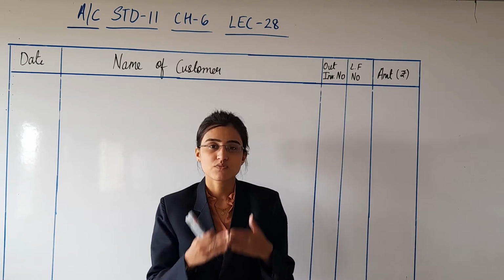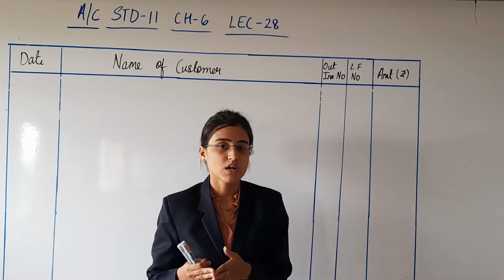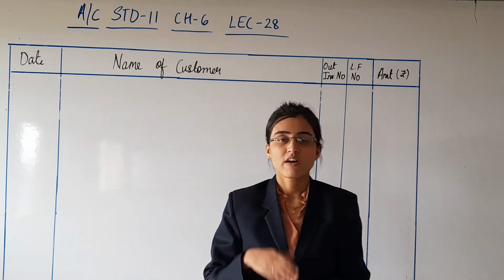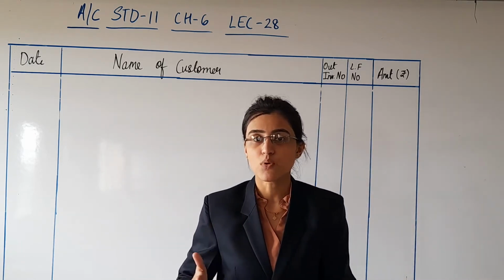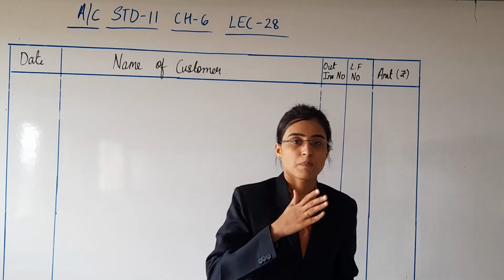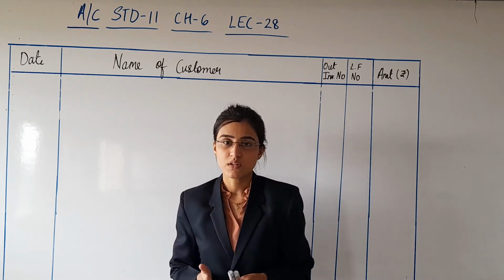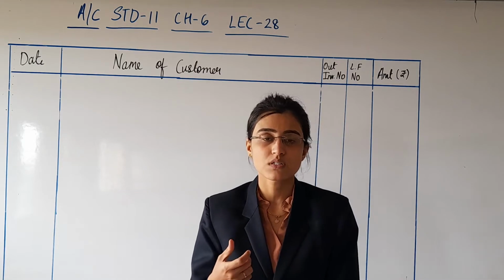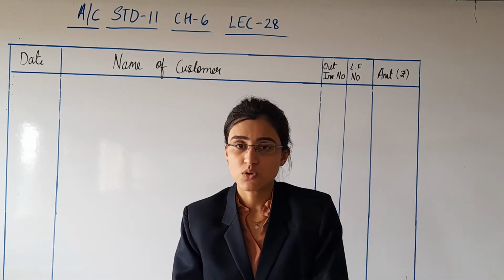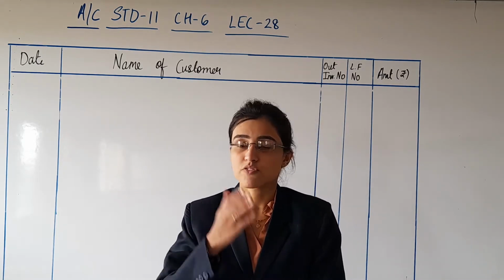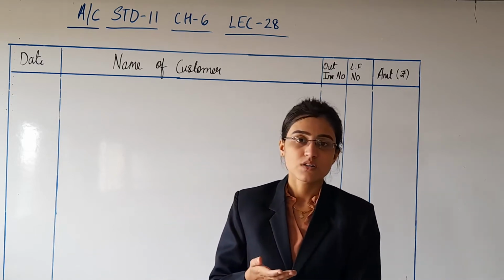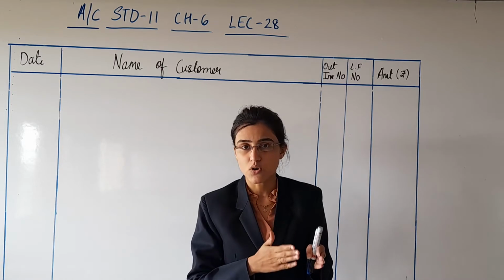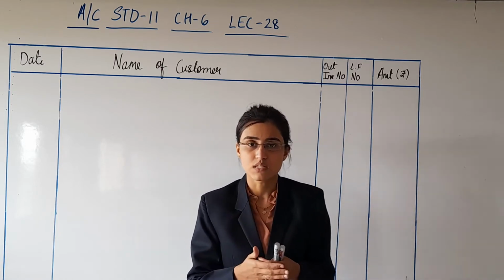what is my total purchase for the month of May, for the month of March or anything. But if you have been preparing separate books for the transactions of similar kind, it becomes a little bit easy. If you want to know what is my total sales, what is my total purchase at the end of the month of May, for the month of March, anything, then if there is a separate record, it becomes easy.